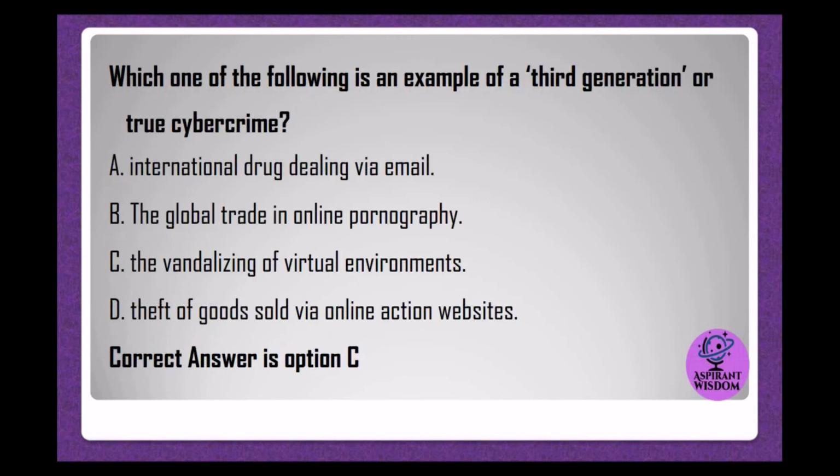Which one of the following is an example of a third-generation or true cybercrime? A. International drug dealing via email. B. The global trade in online pornography. C. The vandalizing of virtual environments. D. Theft of goods sold via online auction websites. Correct answer is option C.